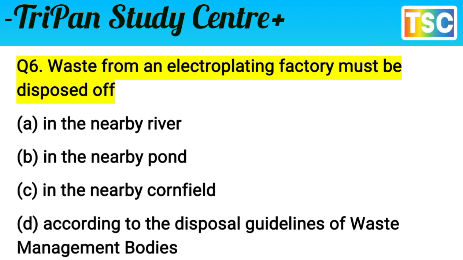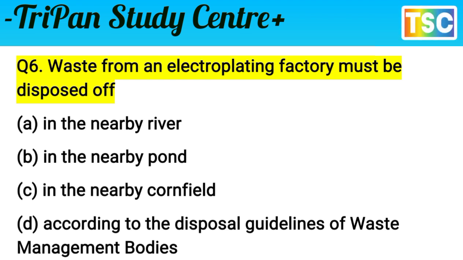Question काफ़ी महत्वपूर्ण है कि फैक्ट्रियों से निकलने वाले जो कचरे होते हैं उसको हम कहाँ फेंकना चाहिए। ऑप्शन है A: in the nearby river, B: in the nearby pond, C: in the nearby cornfield या D: according to the disposal guidelines of waste management body. Question is very interesting. The waste from an electroplating factory must be disposed of. The rule and regulation is important, but today the rules and regulations are not followed in any factory.